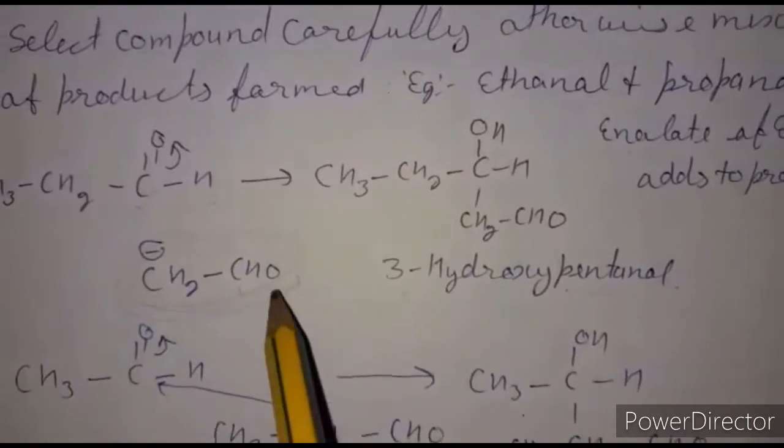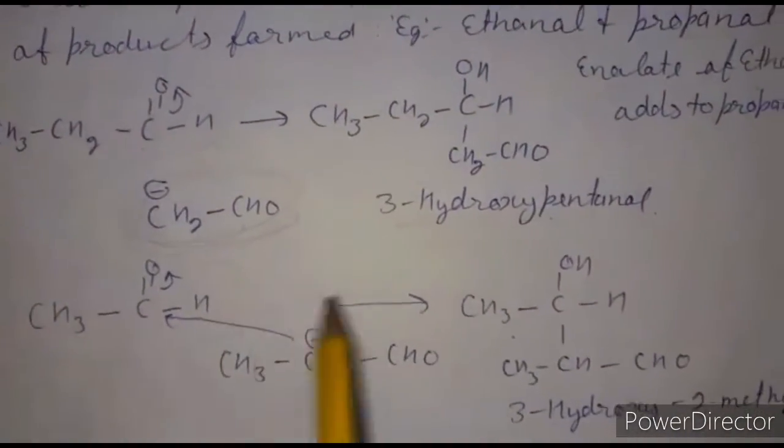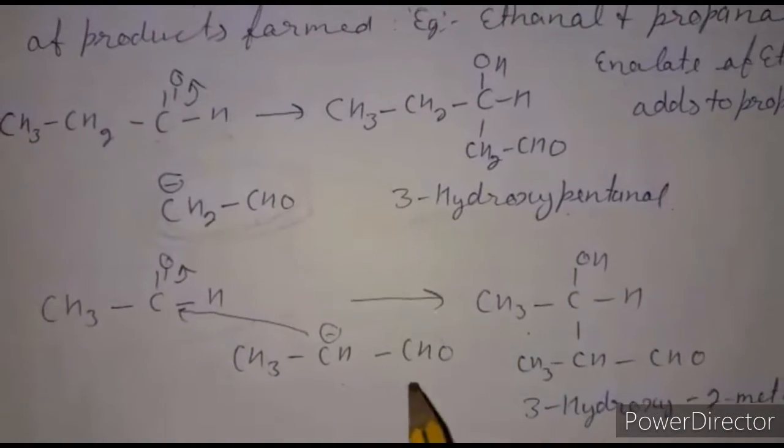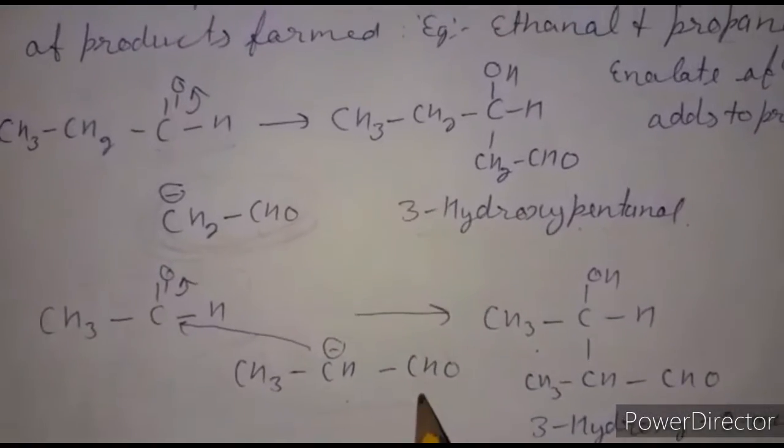This is called an enolate. Similarly, ethanal is attacked by the enolate of propanal, which adds to ethanal.